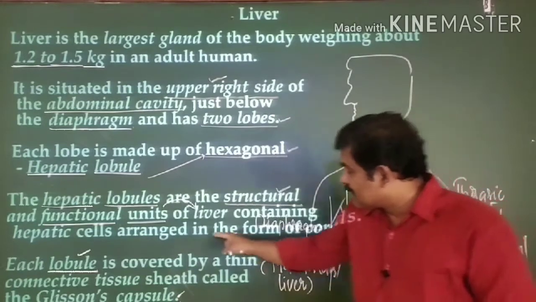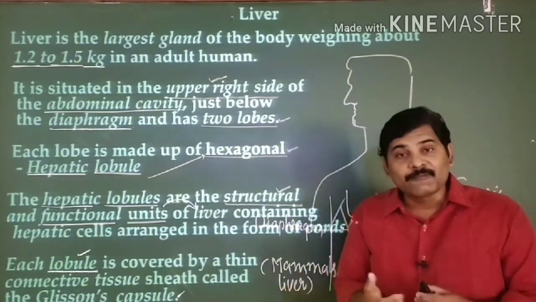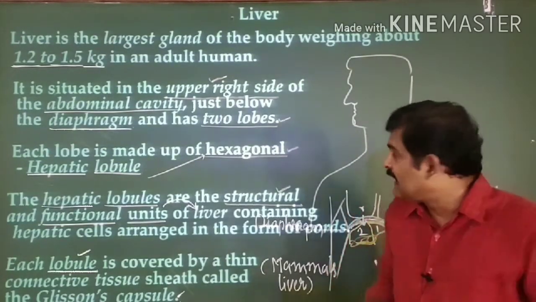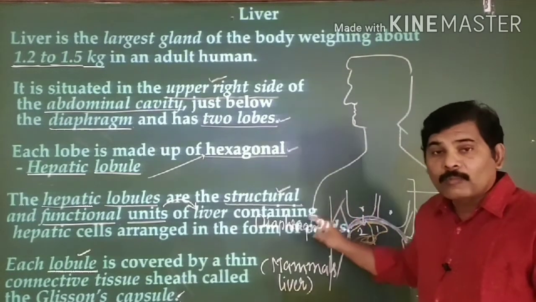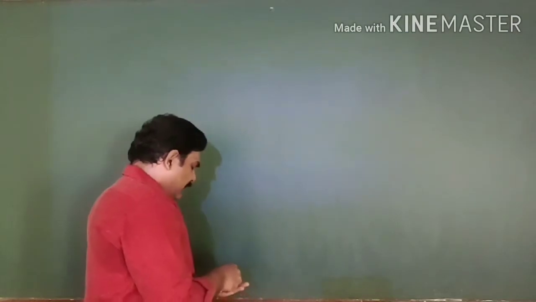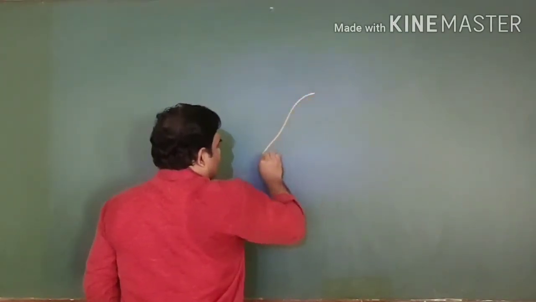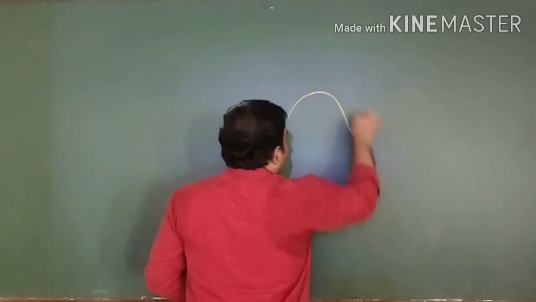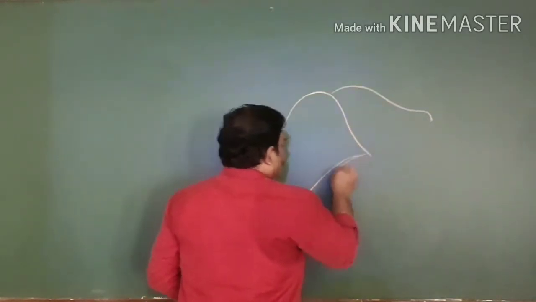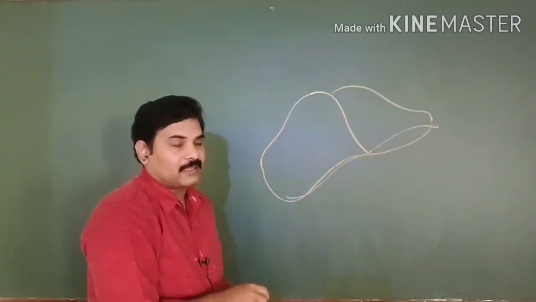Right, as I said, this is made up of a kind of cells. In general, we call them liver cells, or technically hepatocytes. Now, I will give you the detailed structure of your liver, followed by the detailed structure of your hepatic lobule. Clear? The liver is reddish brown in color, and it is the biggest gland. When you see this liver, it has 2 important lobes present.